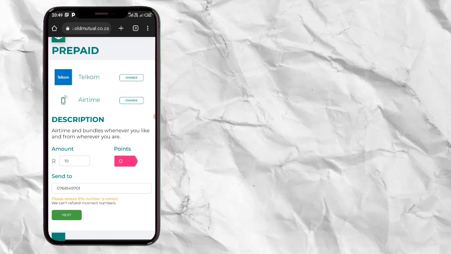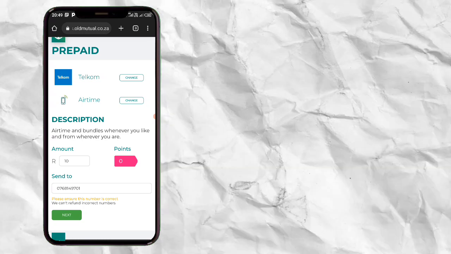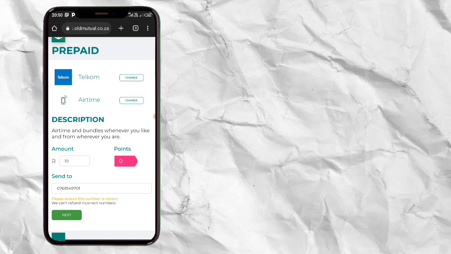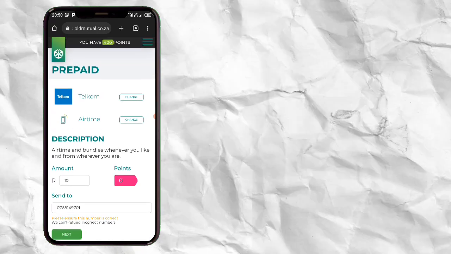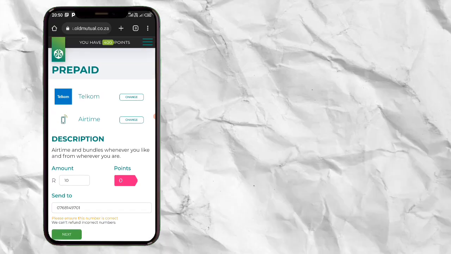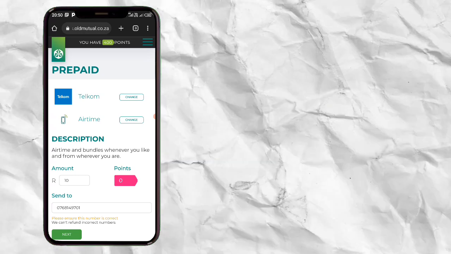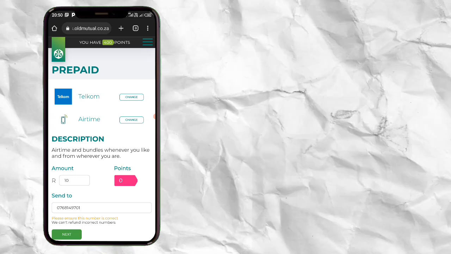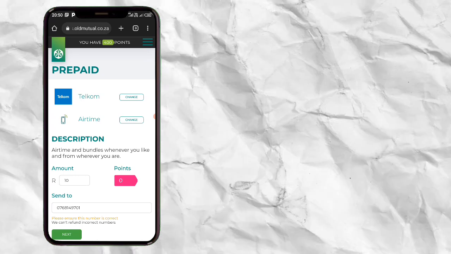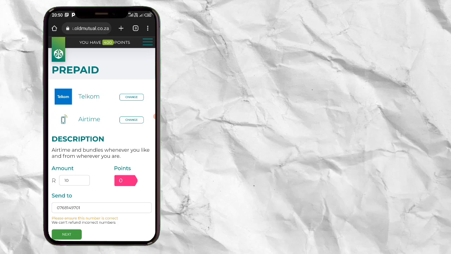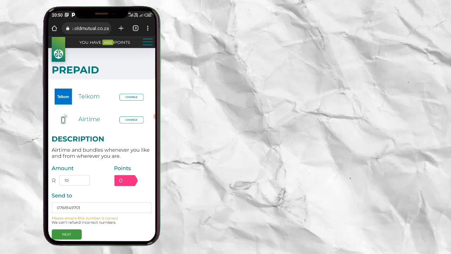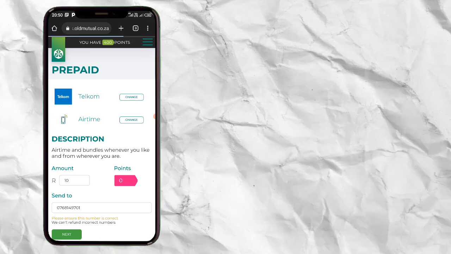Make sure it's the correct number, because they can't refund incorrect numbers, guys. And to redeem your points, most of the time you just have to send your proof of address, proof of residence via email, so they can verify you. After that you'll be able to redeem your points without having issues.